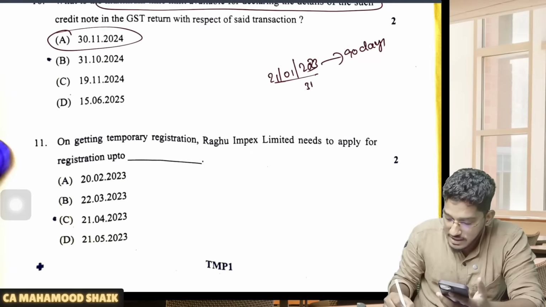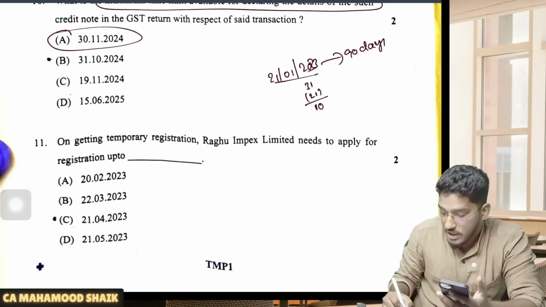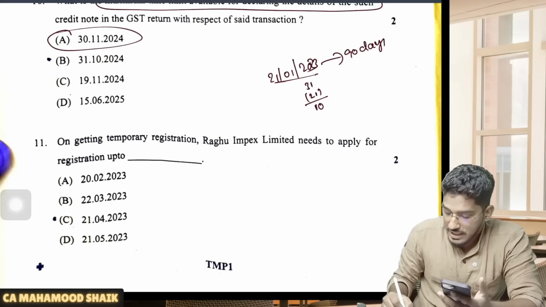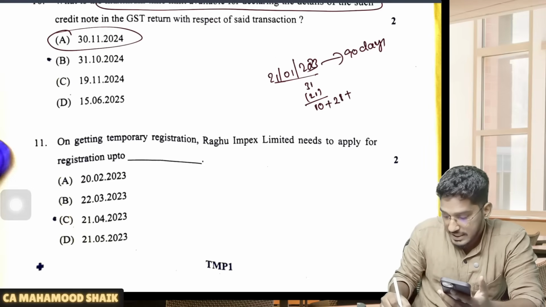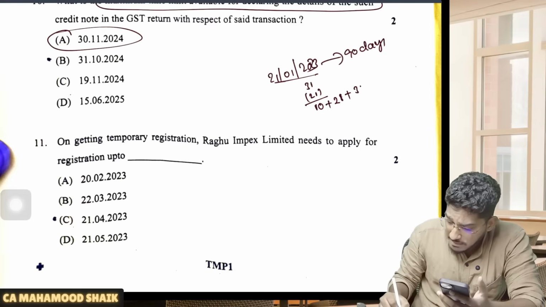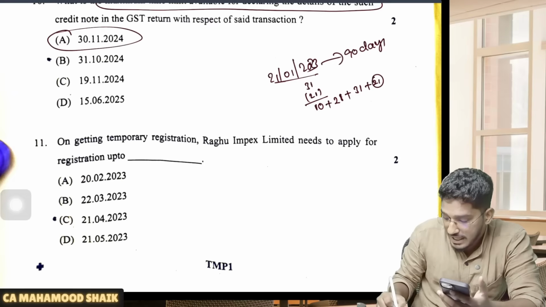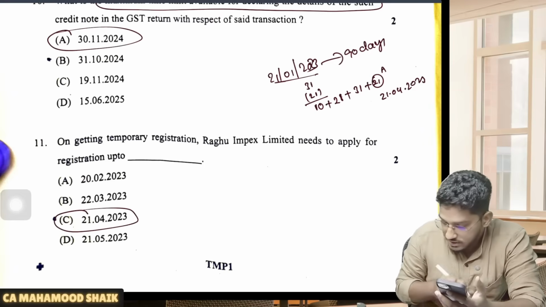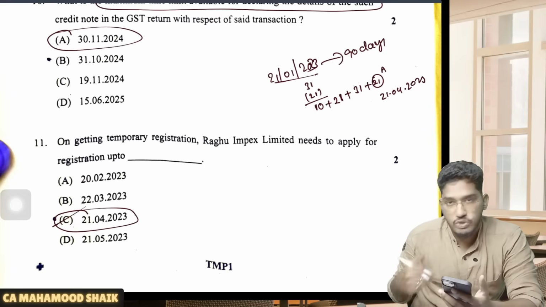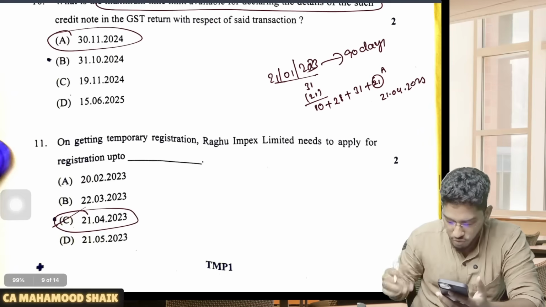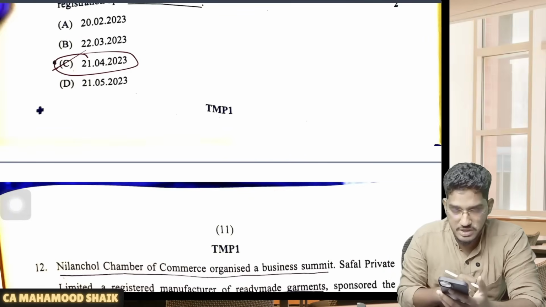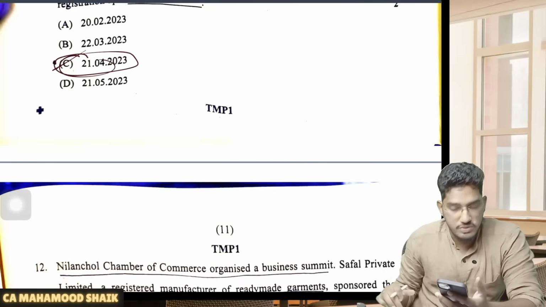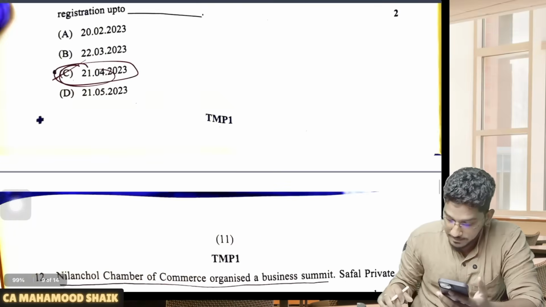So if I calculate 90 days, in January total 31, if you take out 21st, so 10 days in the month of January, then February 28 days, then we have in March 31 days. So till now, 69 days are over. 21 days more we have in the month of April, which will fall on 21st of April 2023. So on or before this date, you have to apply for registration, or either you can go for appeal also, but they are asking you within what time registration is required to be applied. So on or before 21st of April 2023, registration is required to be applied.